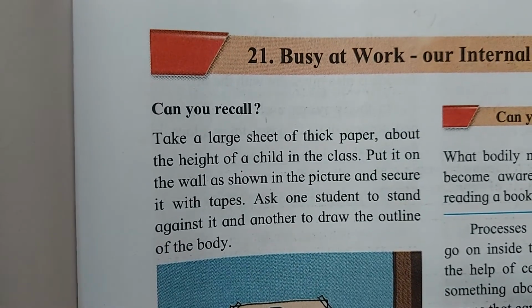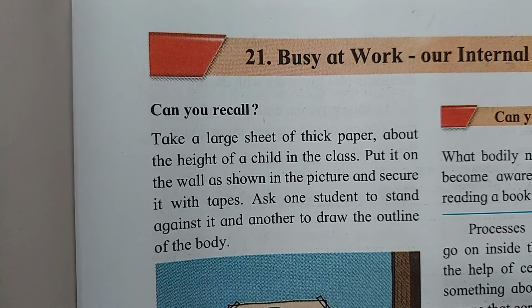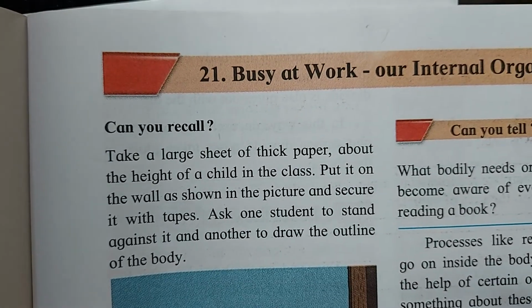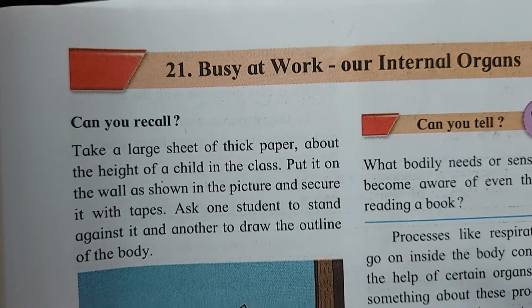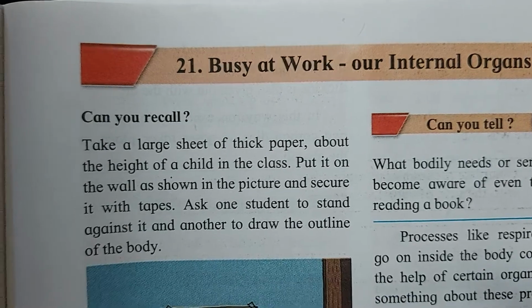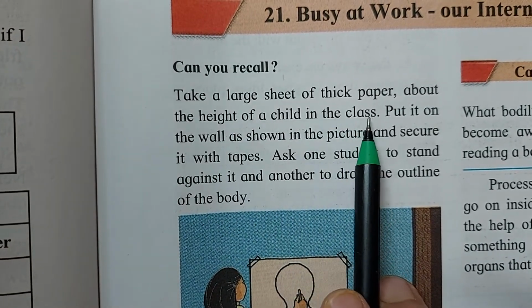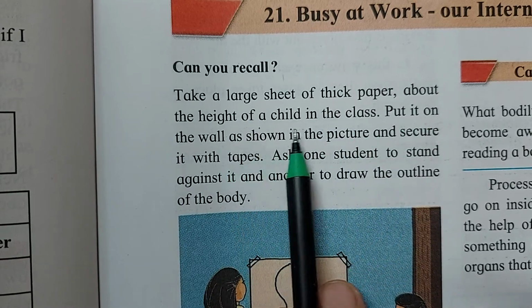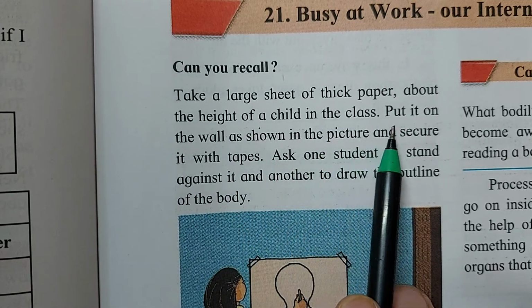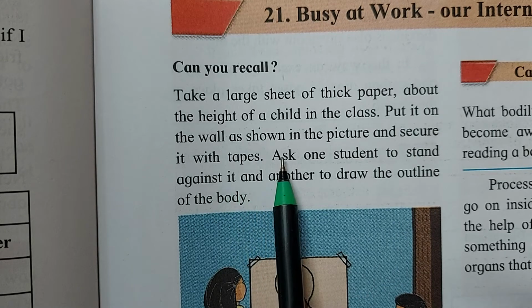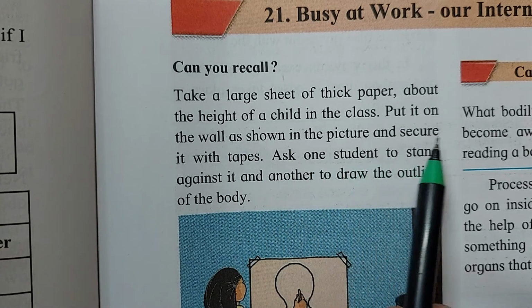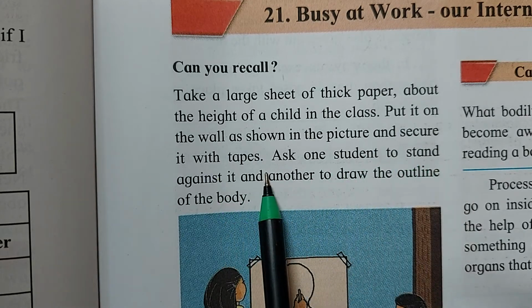Today we are going to begin with EVS 1 lesson number 21, Busy at Work are Internal Organs. Can you recall? Take a large sheet of thick paper about the height of a child in the class. Put it on the wall as shown in the picture and secure it with tapes.